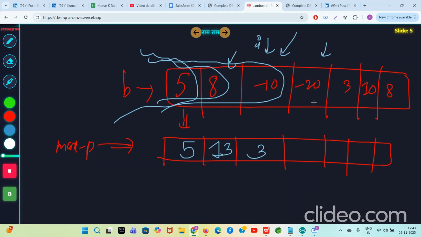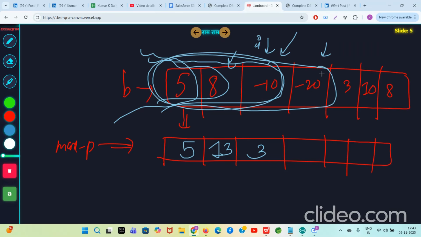This is minus 20, so minus 20 and minus 10 will be minus 30. This much part sum is plus 3, so plus 3 minus 20 is minus 17. For this index I, the largest subarray sum ending at this index is minus 17.